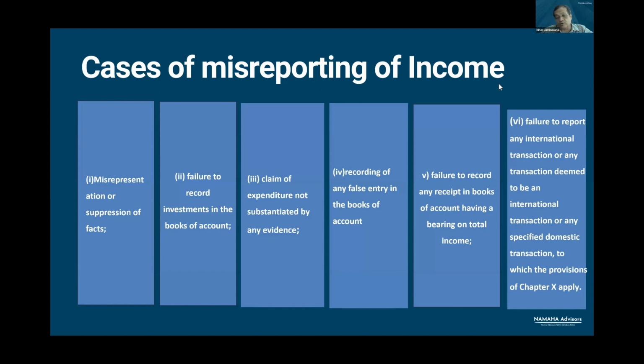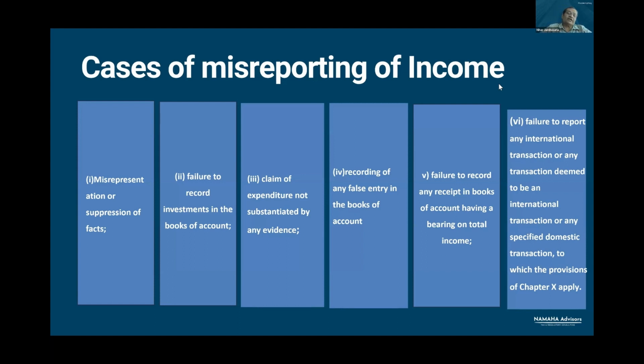Now in this case, take the total of all this. On unexplained investment, if the amount is 10 lakhs, tax will be at 60%, 6 lakhs. 25% of this will be surcharge. So 1 lakh 50,000 will be surcharge. And 10% will be penalty. So 60,000 rupees will be penalty.